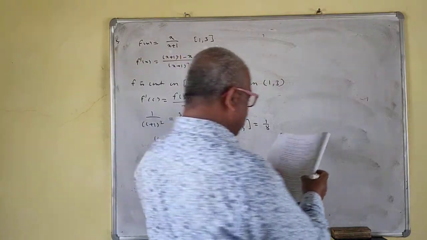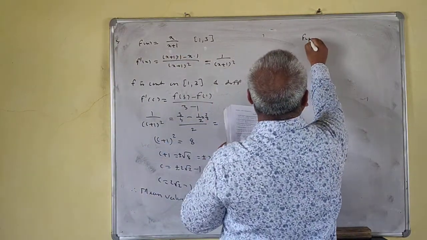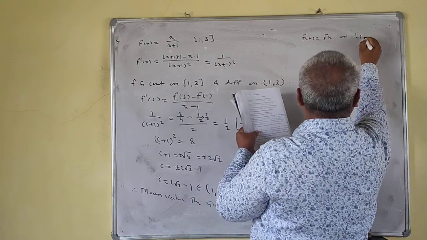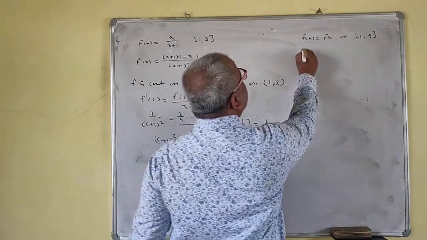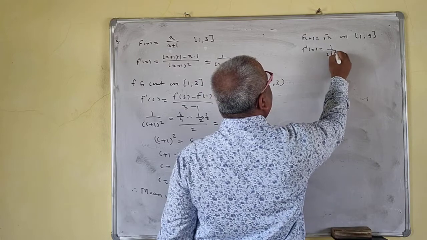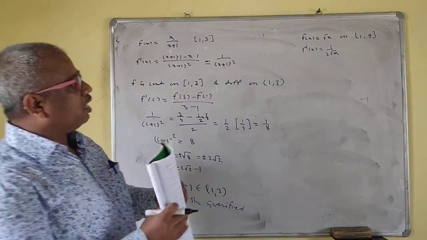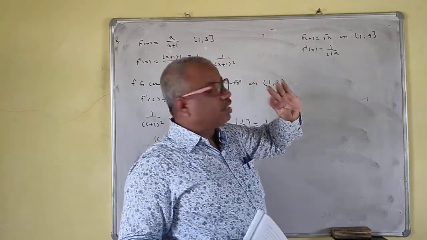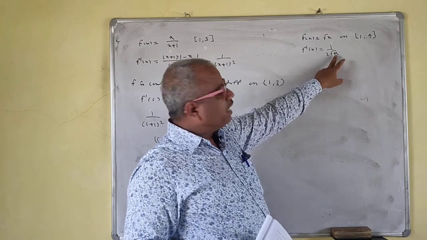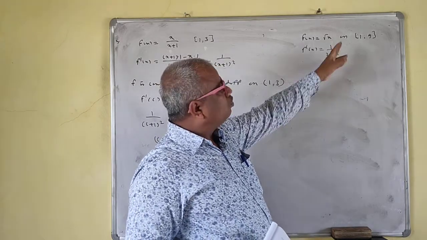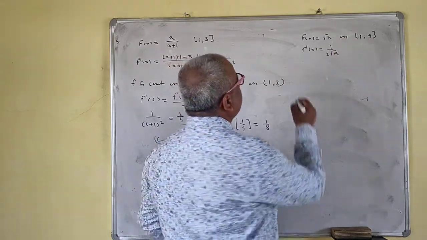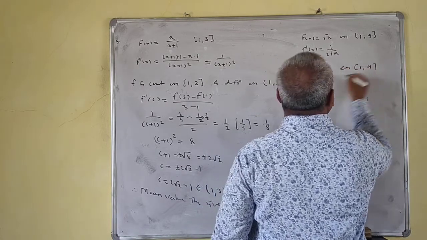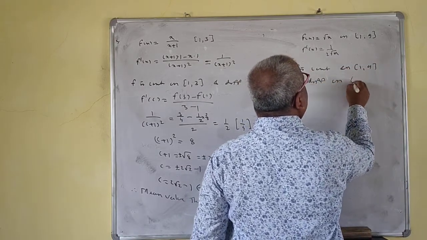Okay. We'll take the next example. f of x is equal to root x on 1, 9. What is f dash x? f dash x is 1 upon 2 root x. This is not continuous if x is less than 0, negative numbers are not there. Here x equal to 0 or negative is not differentiable. So f is continuous on the closed interval 0, 9 and differentiable on the open interval 1, 9.